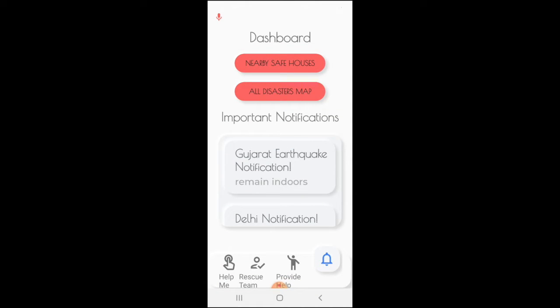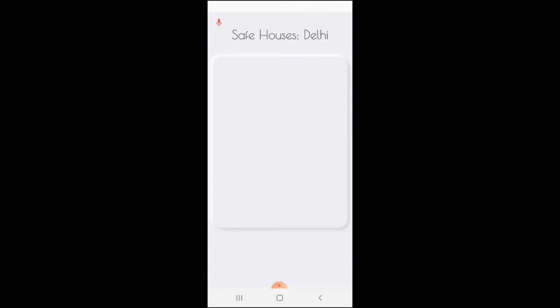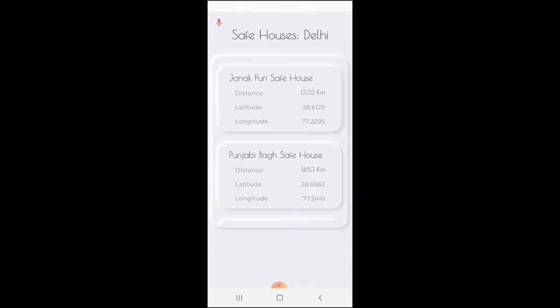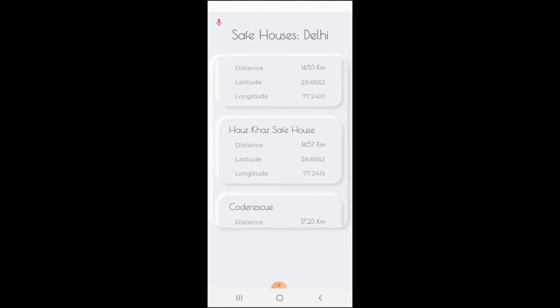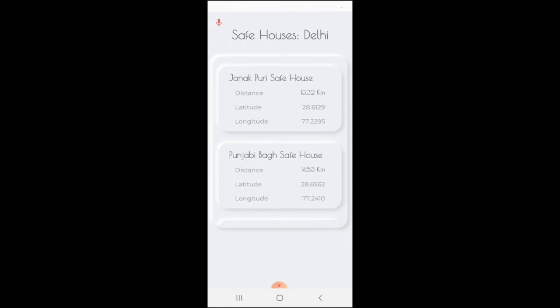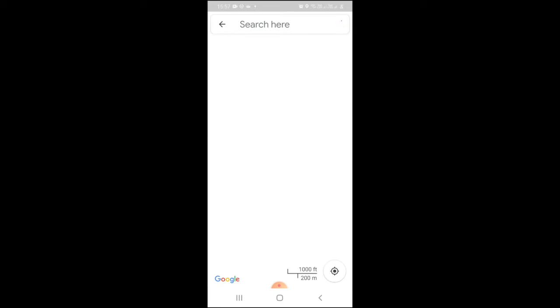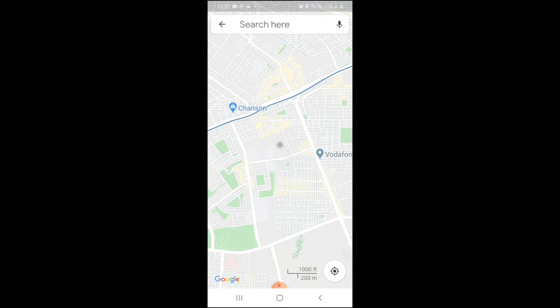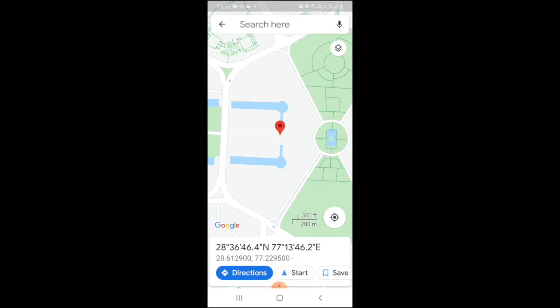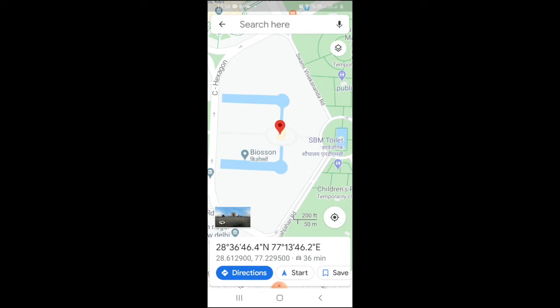Next, we see the feature of nearby safe house. In times of disaster, a victim might need to go to the safe house set up by the government. So, according to my state, I'll be able to view all the safe houses that are currently set up in my particular state, and I can select any one which will be then integrated with Google Maps based on the location of safe house and my current location. I can easily navigate to the safe house.